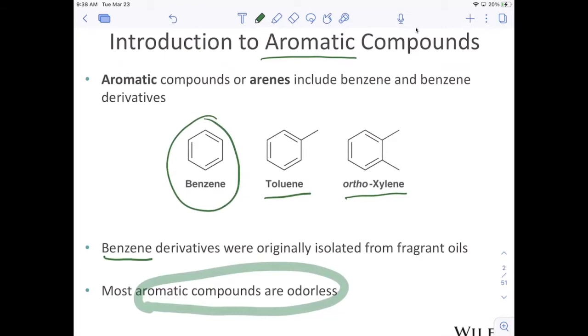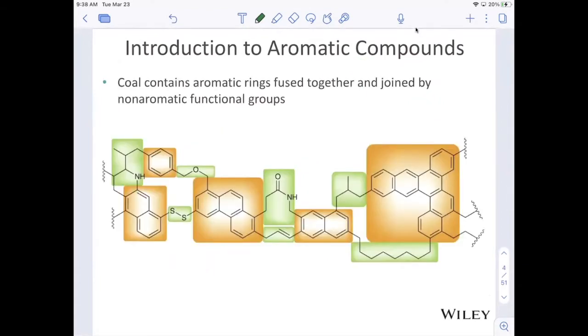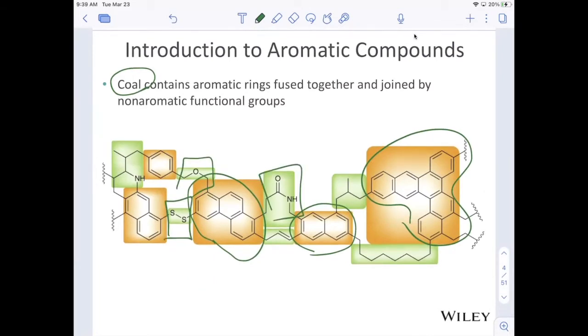These are all aromatic compounds, and this chapter is going to delve deeper into what it means to be aromatic. Aromatic rings are everywhere. They're often in drug compounds as the ones shown here. They're also contained very frequently in coal. We have these fused benzene rings held together by these linkages. What's not mentioned here is that there's also aromatic compounds in our proteins and in our DNA. So nucleic acids and amino acids do have aromatic components as well.